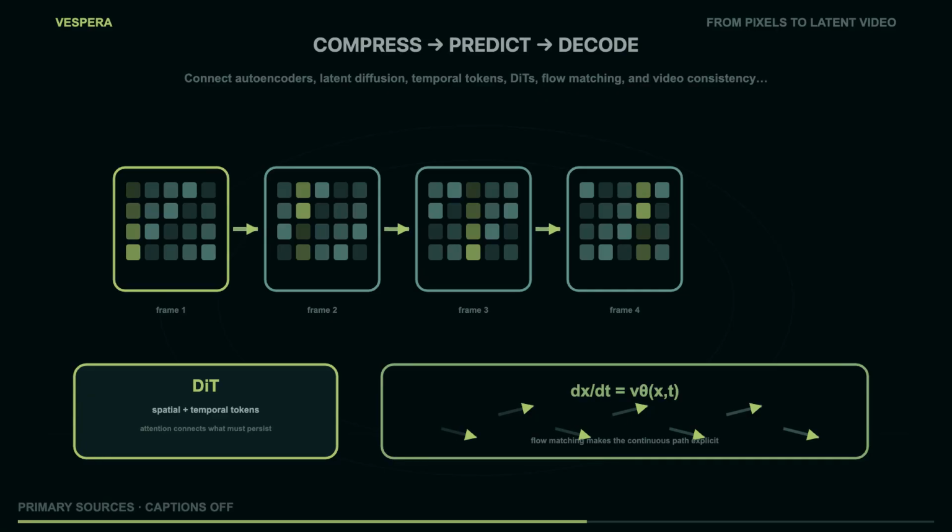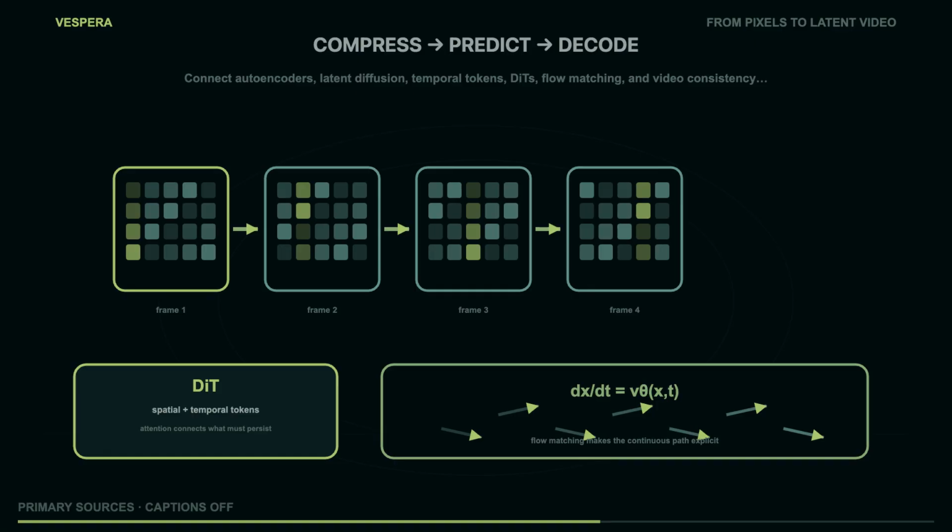A video generator can be judged by the clip it renders. A world model must additionally be judged by whether its state remains useful after an action changes the scene. In a video, latent tokens can carry more than one kind of neighborhood. Some relationships are spatial, pixels or patches near each other in a frame. Some are temporal, the same object at adjacent frames. Some are conditional, the prompt, a reference image, or an action signal. A model can flatten all of these into a sequence, factor them into blocks, or use attention to connect them. The implementation choice changes compute and inductive bias. But the production question remains visible. Does the same object survive the transition? The autoencoder also changes where errors become visible. A latent may preserve broad composition while weakening small text.